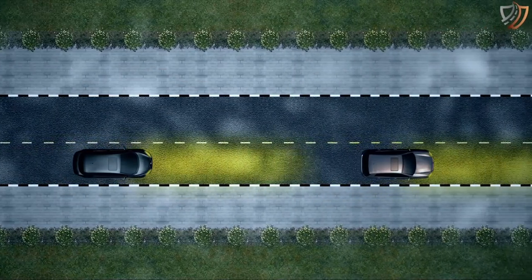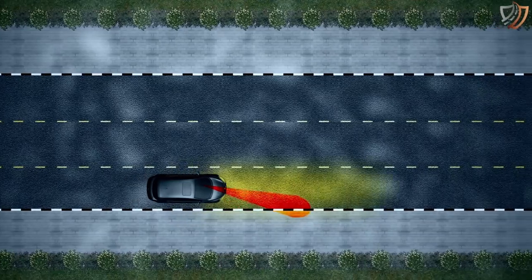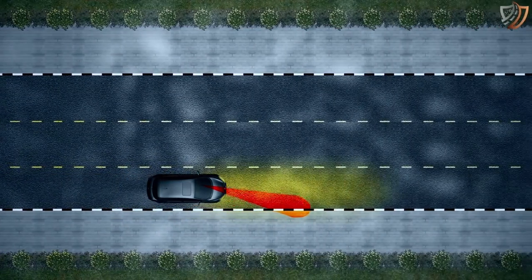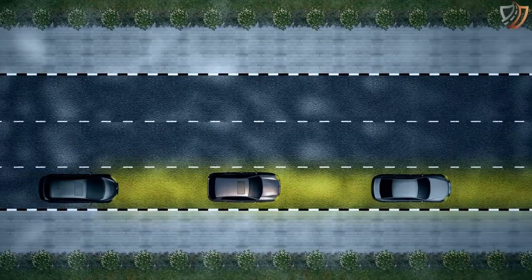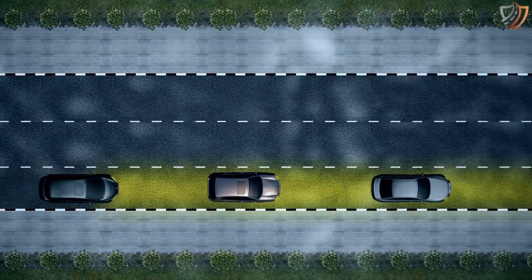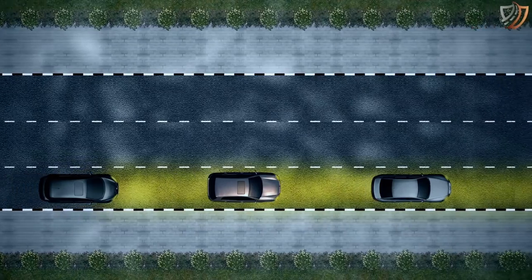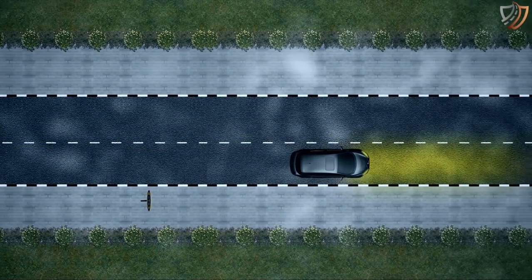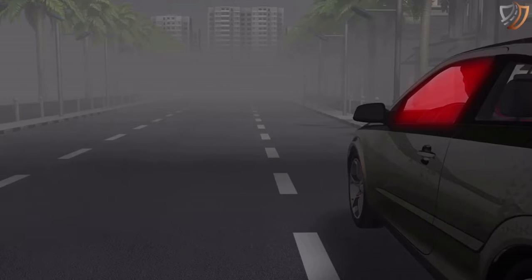Increase the following distance. Use pavement markings for guidance on the road. Consider the right edge rather than the center line. Be patient and avoid unnecessary lane changing, passing, or crossing traffic. Watch and obey any electronically operated warning signs. Open windows slightly to listen for traffic or hazards if visibility is low.